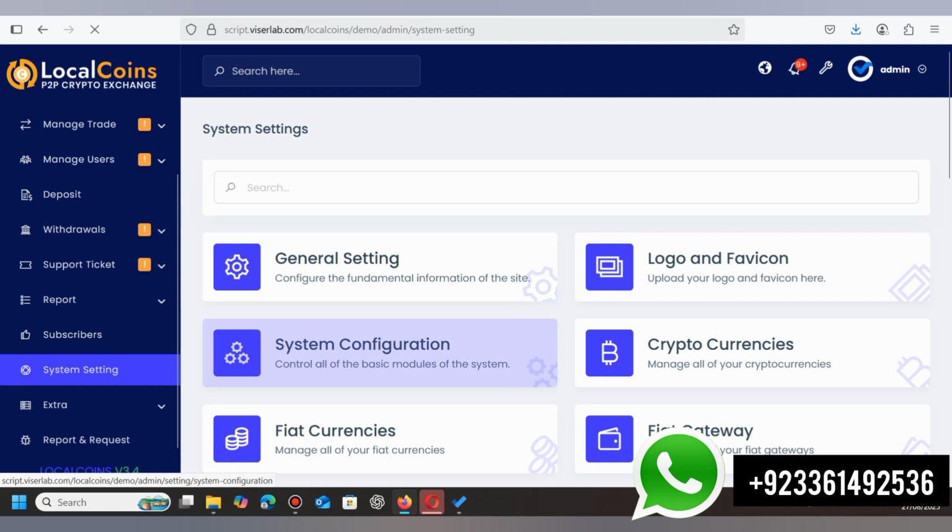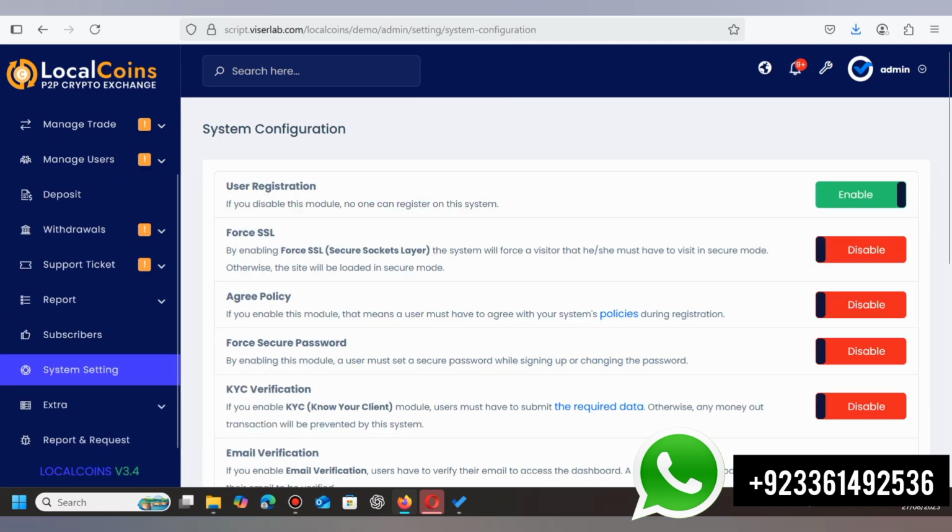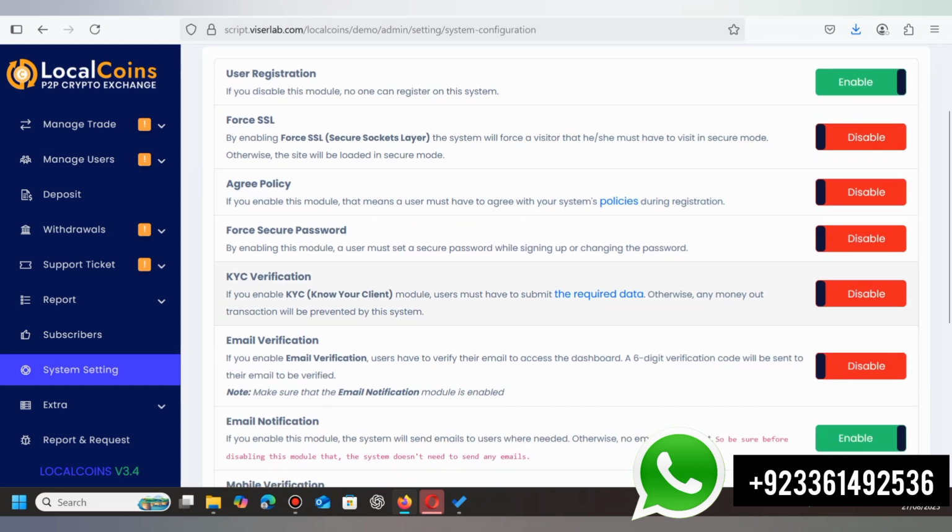And here is the system configuration section. From this section you can control the basic modules of the website. You can enable the user registrations, you can enable the force SSL, agree policy, KYC verification, email verification.